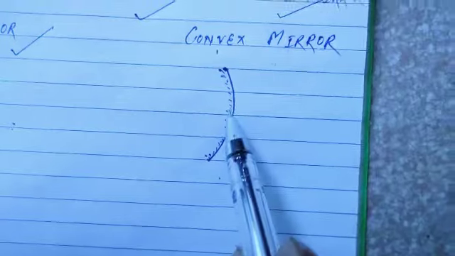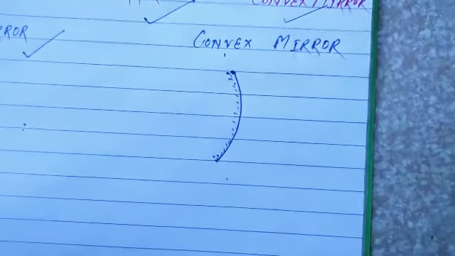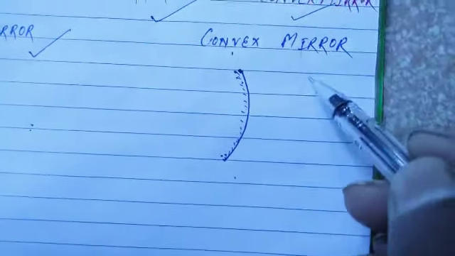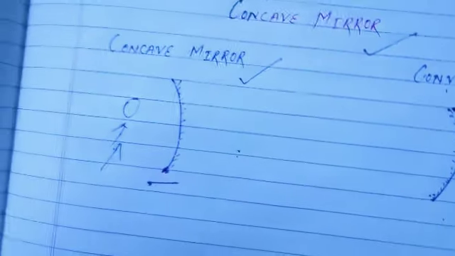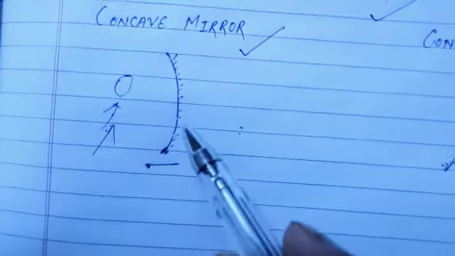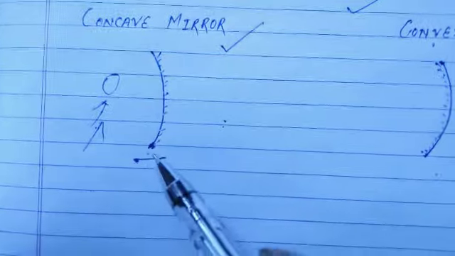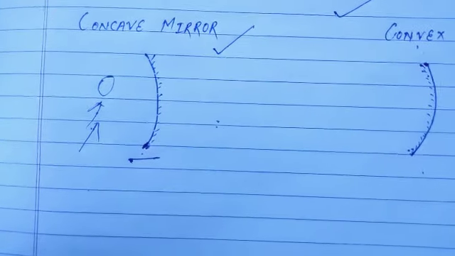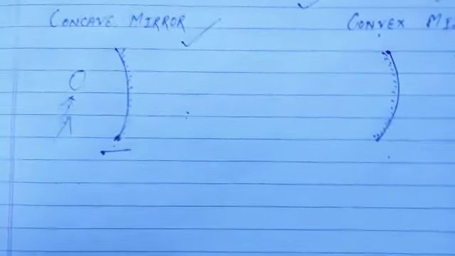So if the inside part is silvered, then it will be a convex mirror, and if the outside part is silvered, then it will be a concave mirror. Okay, don't be confused, be very clear about it.